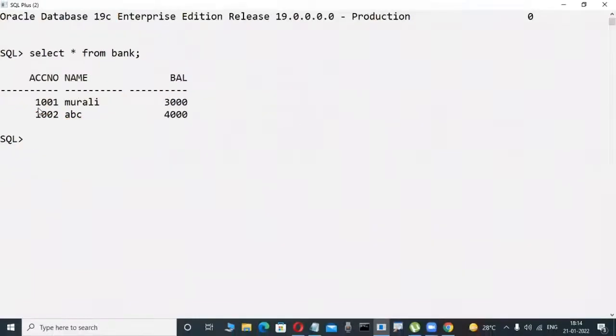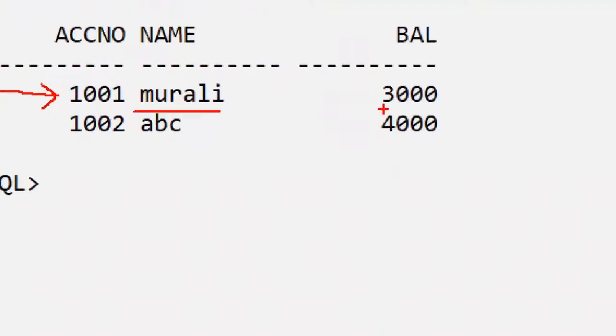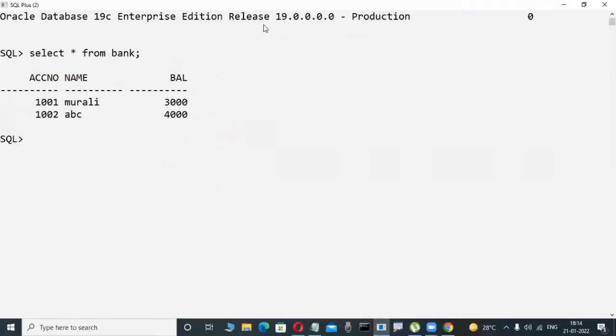Suppose this data, observe it for 1 minute. 1001 is an account number. My name is Murali, I am an account holder. My balance is how much? 3000. Observe here, my balance is 3000, for example.